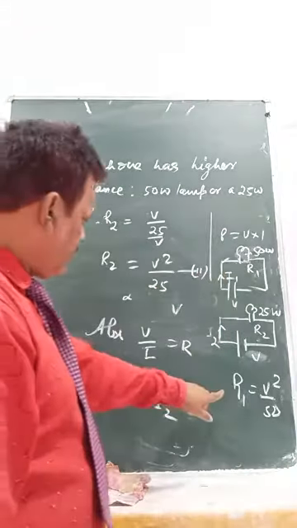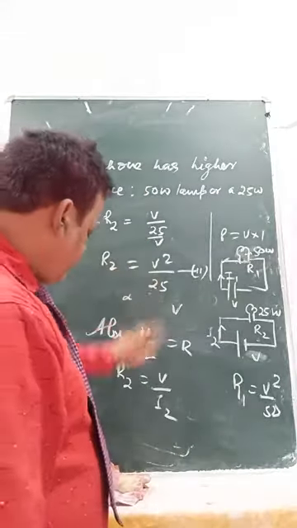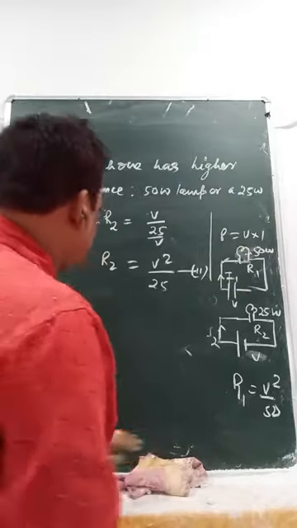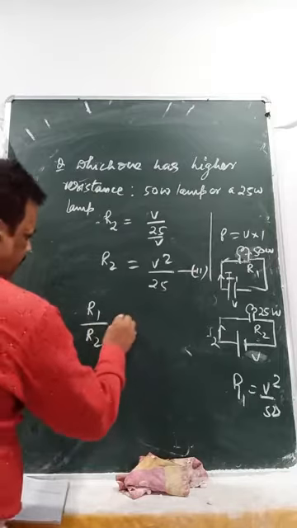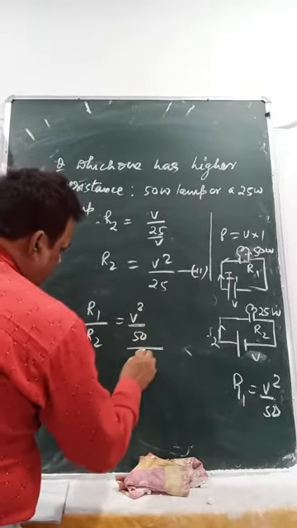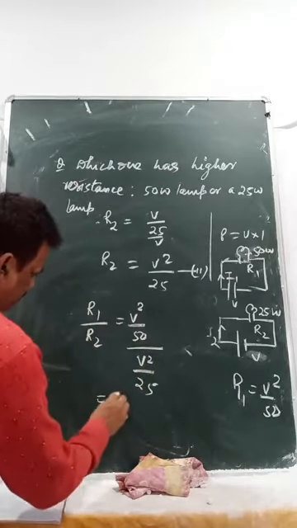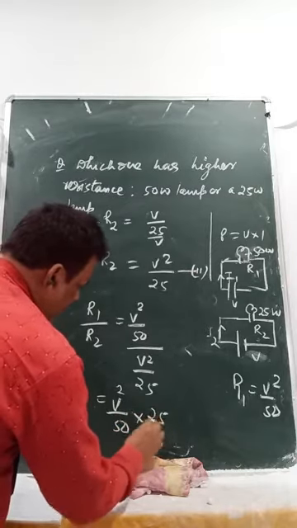This R1 is V square by 50. R2 is V square by 25. Let's find out what is the ratio between R1 and R2. What is R1 by R2? Now V square by 50 divided by V square by 25. So that is V square by 50 into 25 by V square.